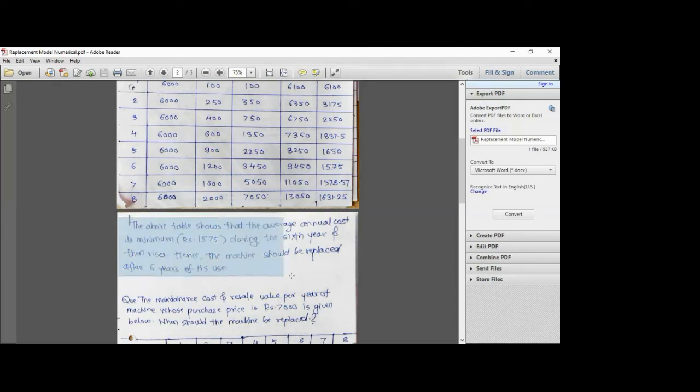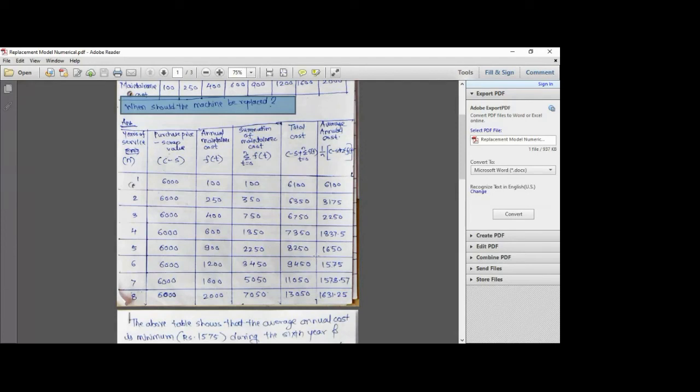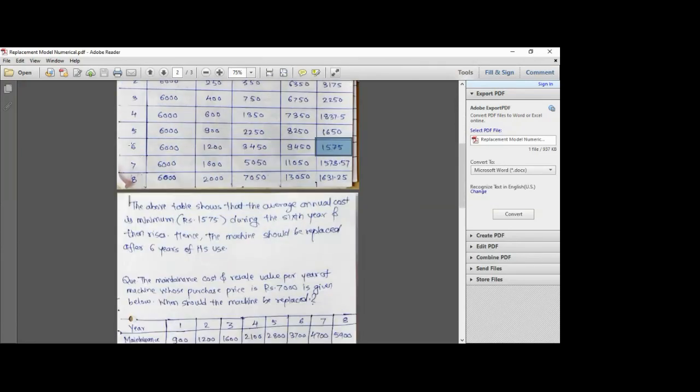So what will be the solution? The above table shows that the average annual cost is minimum, that is 1575 during the sixth year, and then rises. Hence the machine should be replaced after 6 years of its use, right? So when should the machine be replaced? It is found out how we identify the minimum average annual cost value, and the corresponding year will be the year at which we should replace this particular machine.